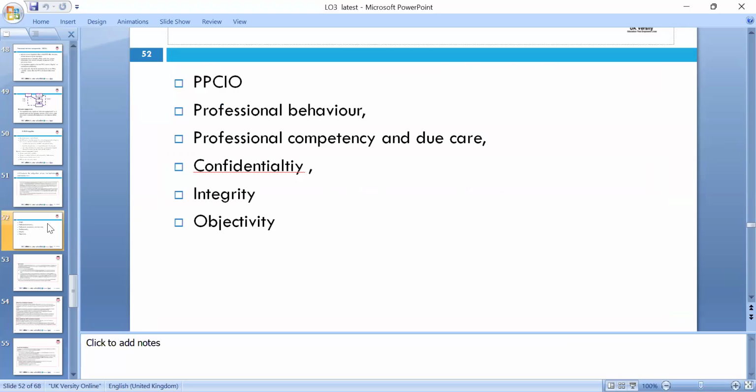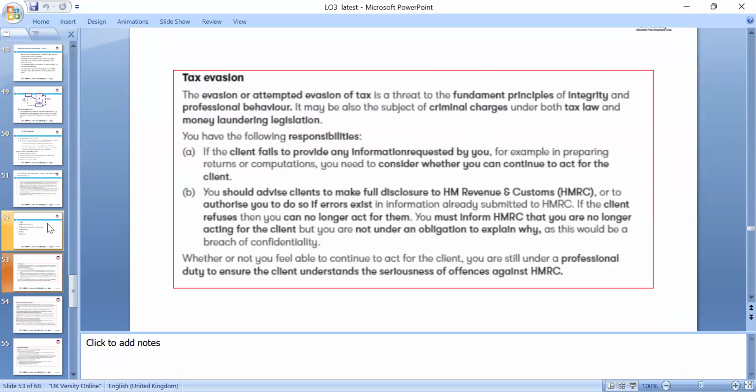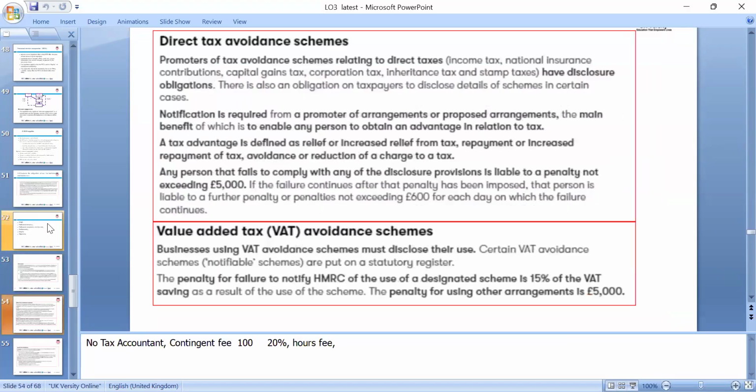There are five codes of ethics we need to follow. Those are tax evasion, of course, which is a threat to the fundamental principles, and money laundering, of which we are members. We also need to follow all the required legislation accordingly, and disclosures of the information.